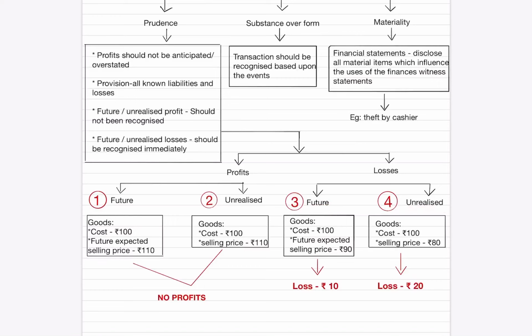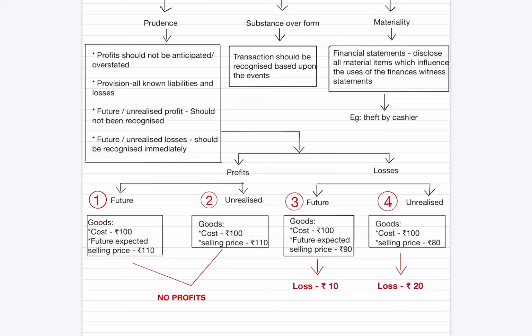Situation 4. Cost of goods is rupees 100 and the selling price is rupees 80. So there is a loss of rupees 20 and the same loss should be recognized immediately. It can be done by valuing the goods at the selling price instead of cost. Since the selling price is lower than the cost of goods, the rule of closing stock, which should be valued at cost or market price, whichever is lower, is still based upon the concept of prudence.